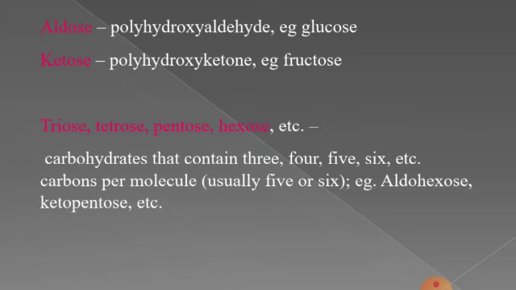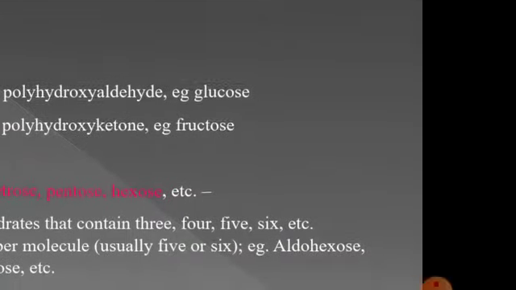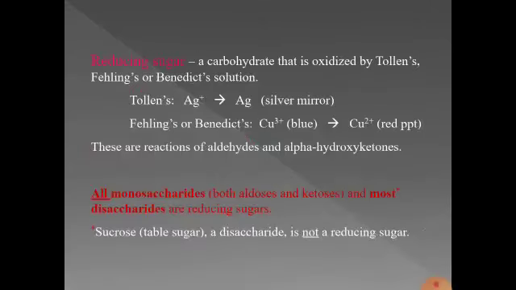And these carbohydrates can further be classified as reducing sugars and non-reducing sugars. Reducing sugars, as we have already studied in BSc 2 also, are carbohydrates that are oxidized by Tollens or Fehling's solutions or Benedict's solutions. Tollens reagent is an ammoniacal solution of silver nitrate, but in this Ag+ is changed to Ag, that is, a silver mirror is formed.